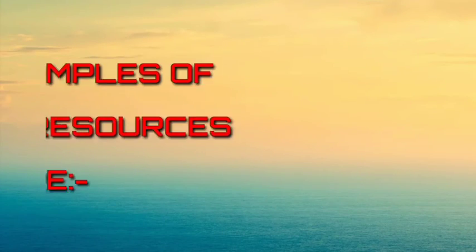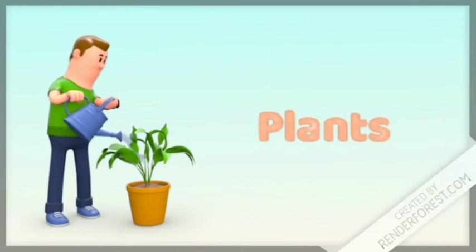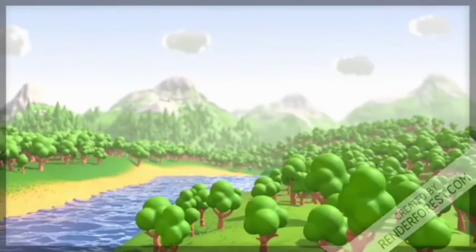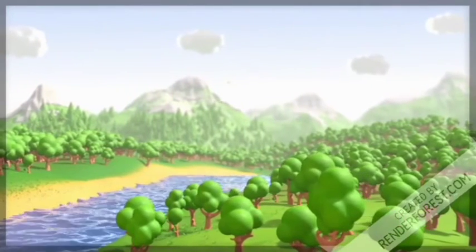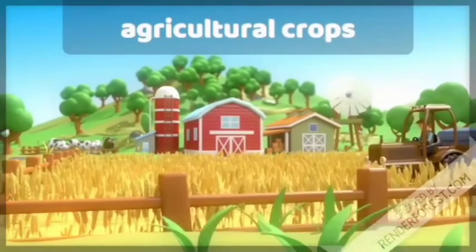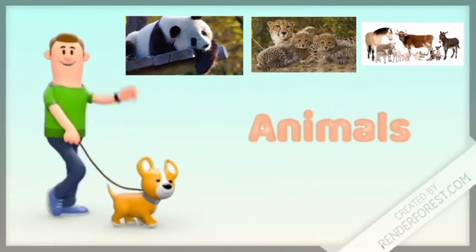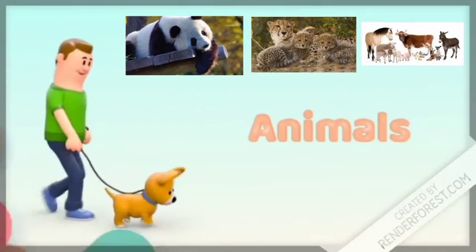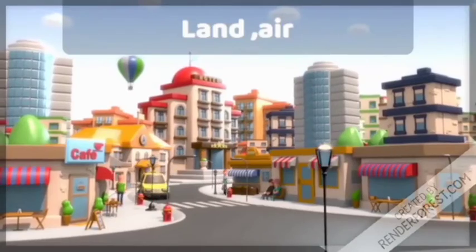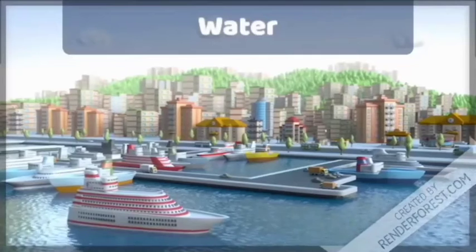Some examples of natural resources are plants, forests, agricultural crops, animals, land and air, water, etc.